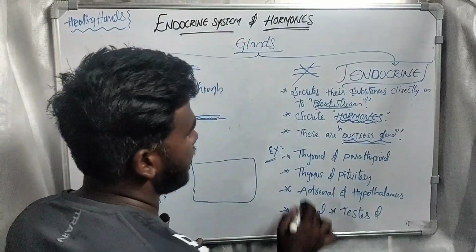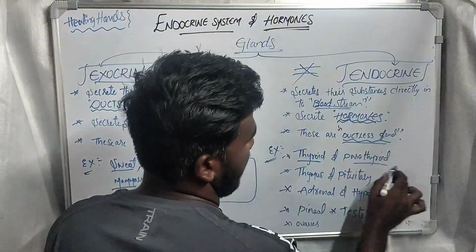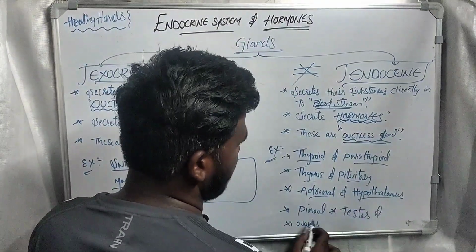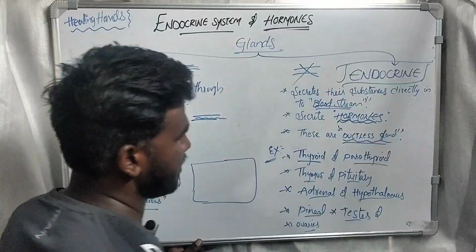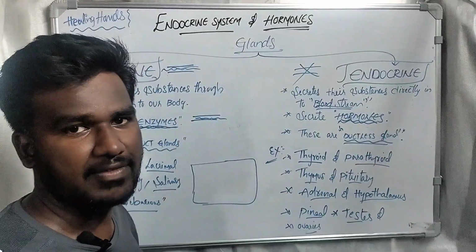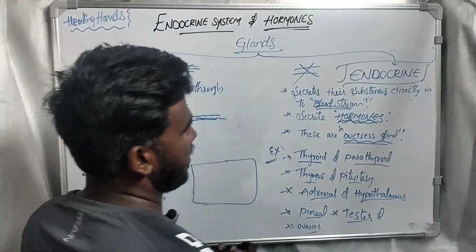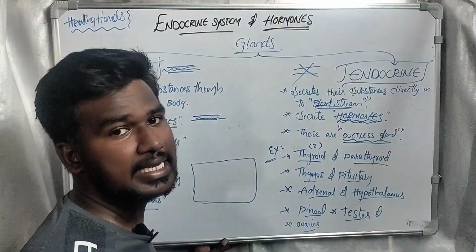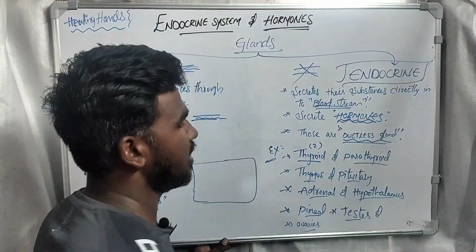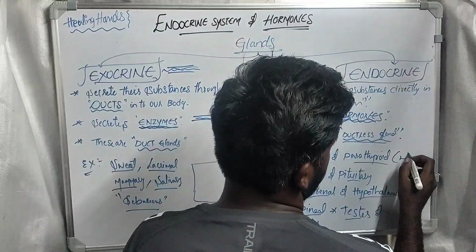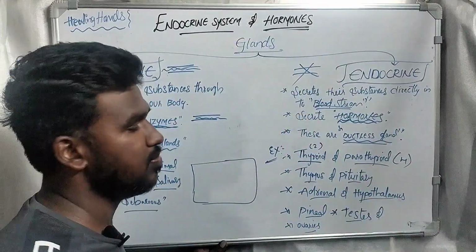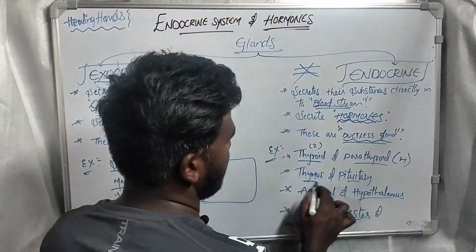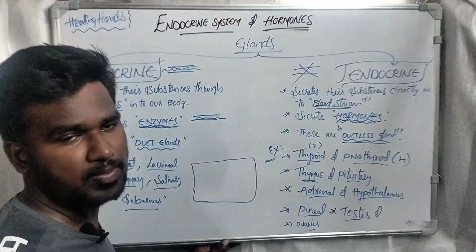Types of endocrine glands are thyroid gland, parathyroid gland, thymus gland, pituitary, hypothalamus, and ovaries. These glands do not have ducts. Thyroid gland: there are two thyroid glands, present in front and at the sides of the neck. Parathyroid glands are two in pair, present on the back side of the thyroid gland. Thymus gland helps in immunity.